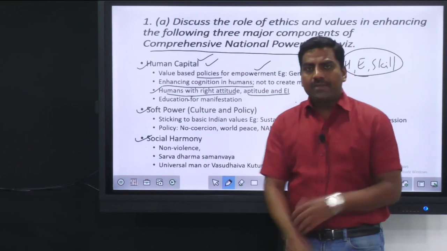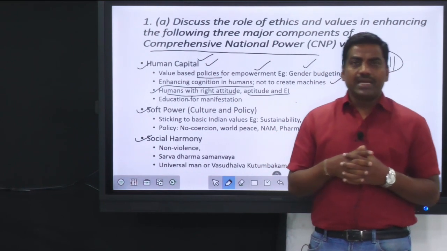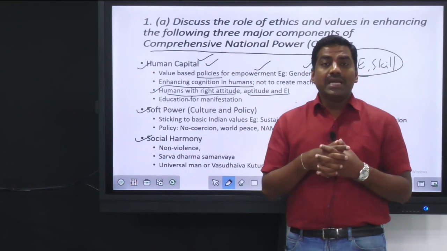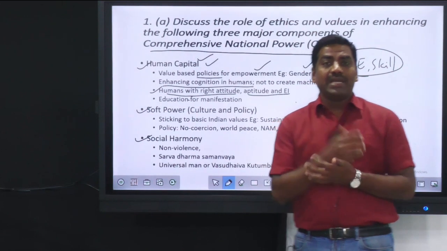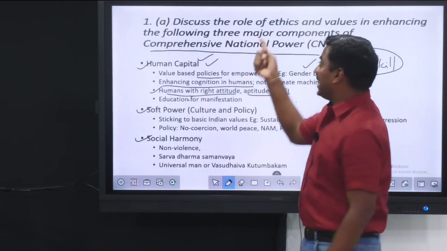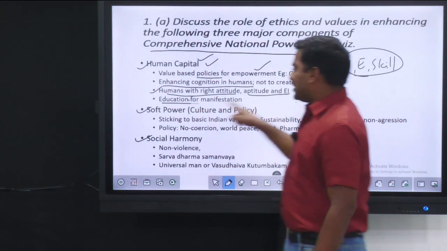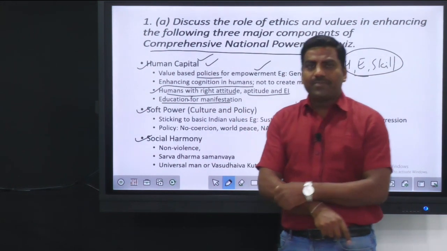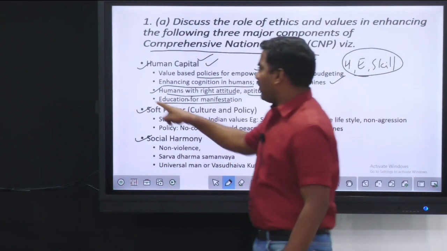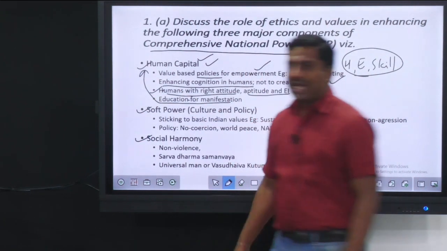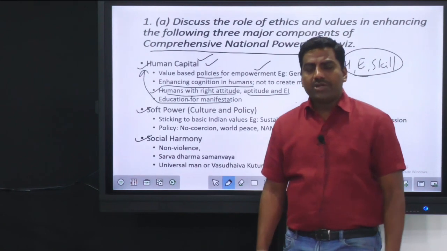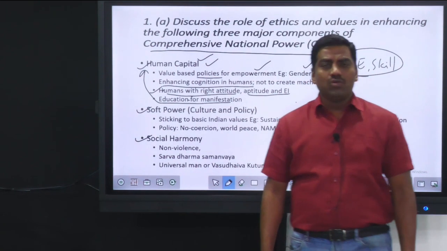Maybe we are building the ethical human being, a healthy human being, an educated human being, and a skilled human being. For that, ethics and values are the basic components. Then, as I told earlier, Vivekananda has been about education. Through our education system, we are building the human capital, and the human capital value changes from country to country.